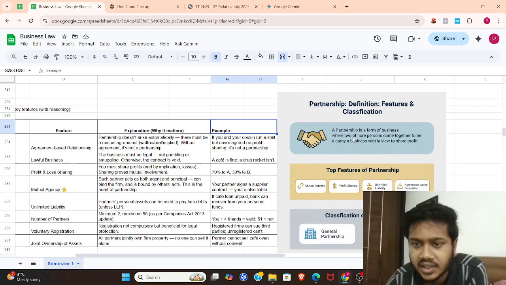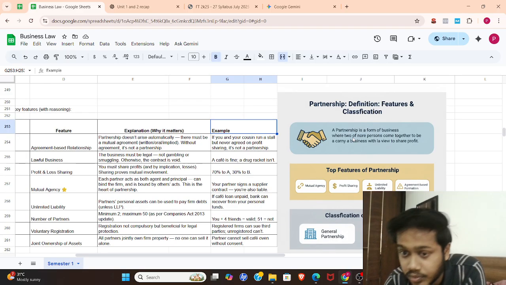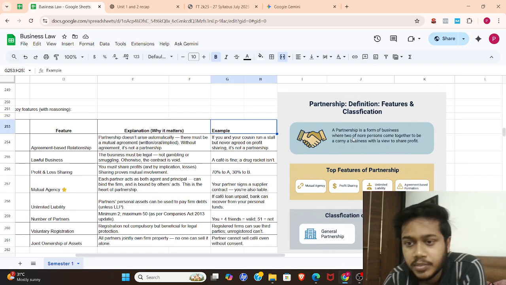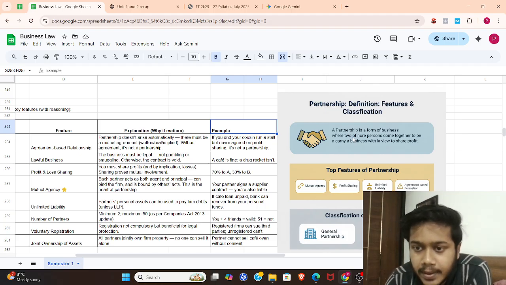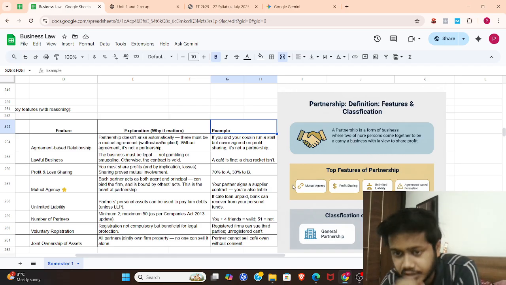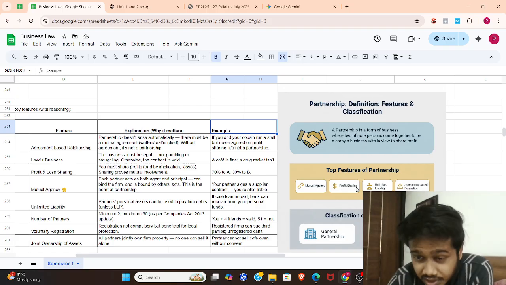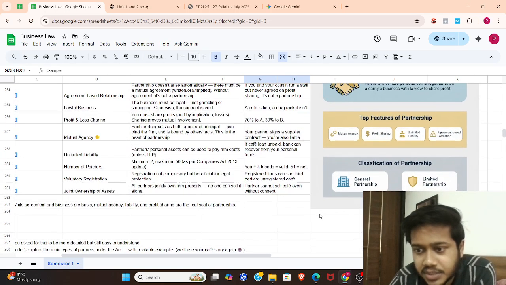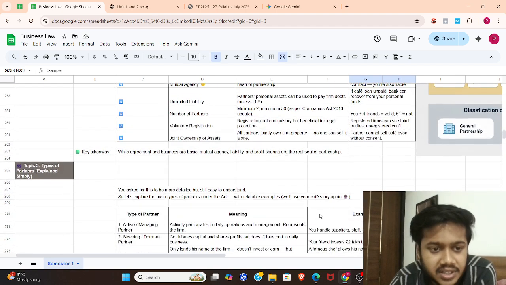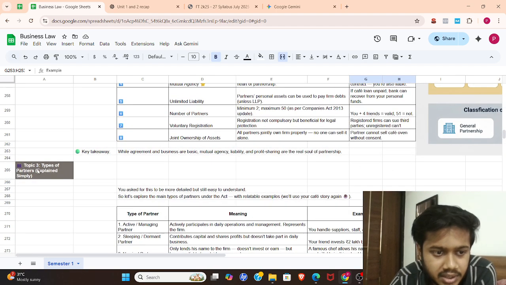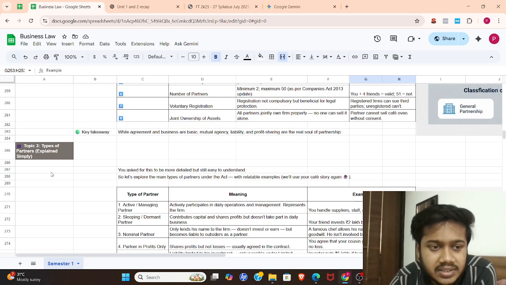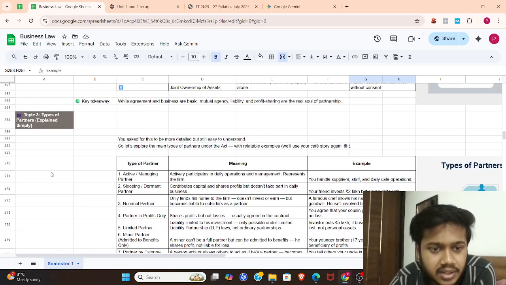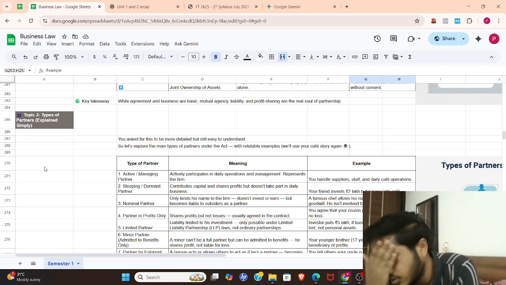A partnership is a form of business where two or more persons come together to carry on a business with a view to share profit. Top features are mutual agency, profit sharing, unlimited liability, and agreement-based formation. Classifications are general partnership and limited partnership. In general partnership, we are going to learn about both. There are certain seven types of general partnership.